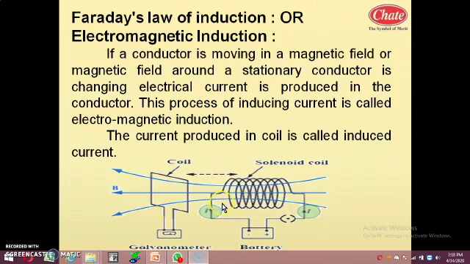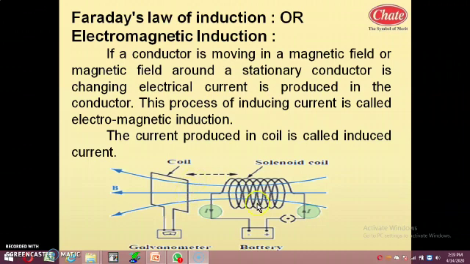See, there are three ways of inducing current in the coil. Either moving the magnet with respect to the coil, or moving the coil with respect to the magnet. Means the magnet is kept stationary and the coil is moved, or the coil is kept stationary and the magnet is moved.